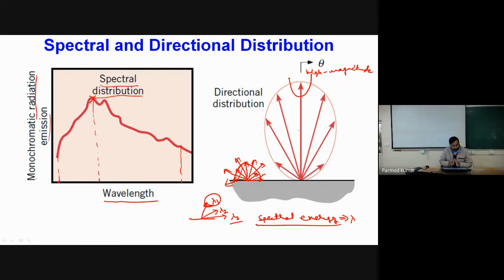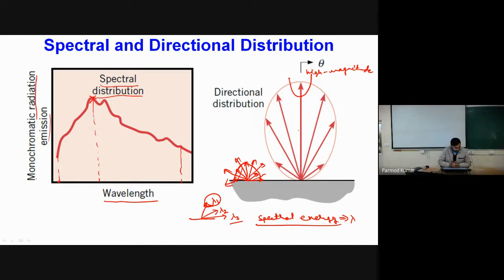Due to these two dependencies, radiative heat transfer is very complex to analyze. But how we take certain simplifications in order to have a theoretical basis for studying radiative heat transfer, I will be discussing in the subsequent slides.